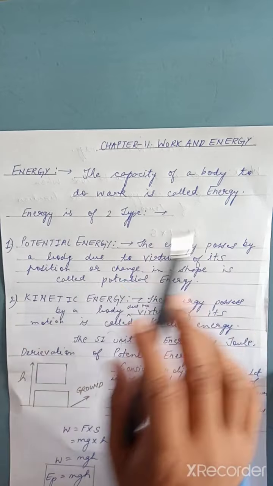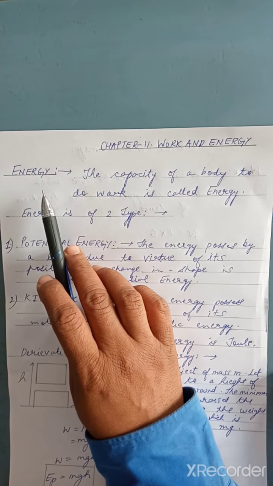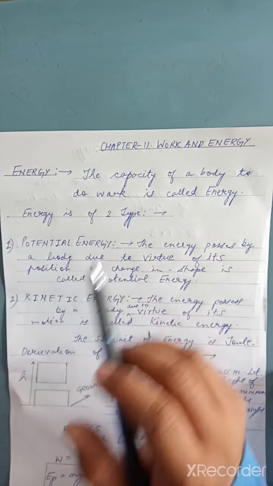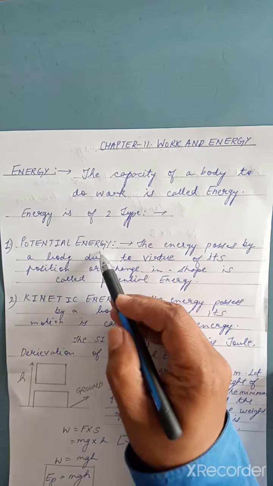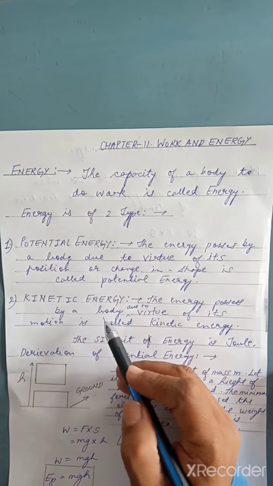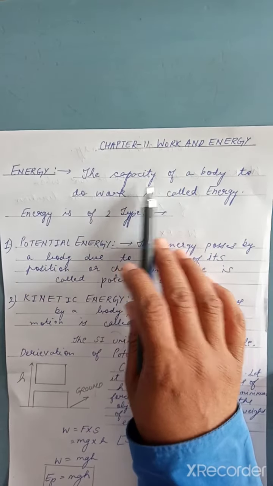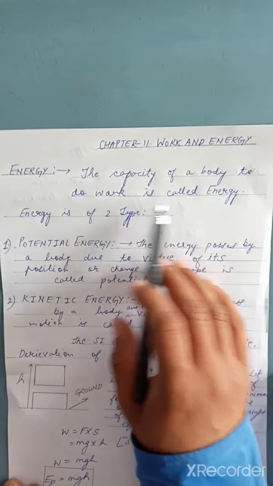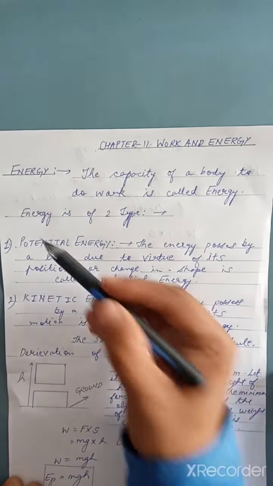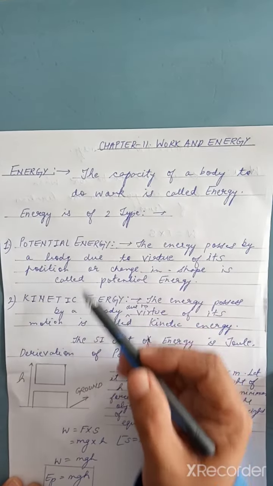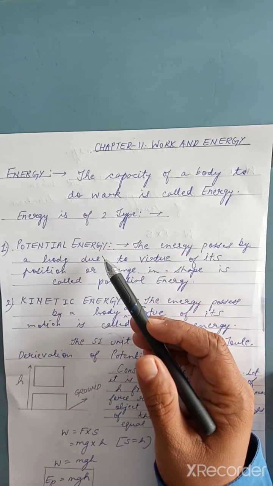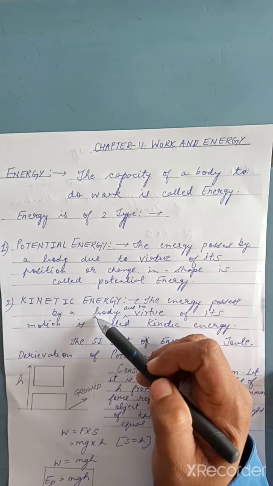Okay, in this chapter we are going to study what is the meaning of energy, what are the various forms of energy, and the derivation of both potential energy and kinetic energy. So today we are studying energy. The capacity of the body to do work is called energy. Now energy is of two types, potential energy and kinetic energy. Broadly, it is classified into two types, potential energy and kinetic energy.